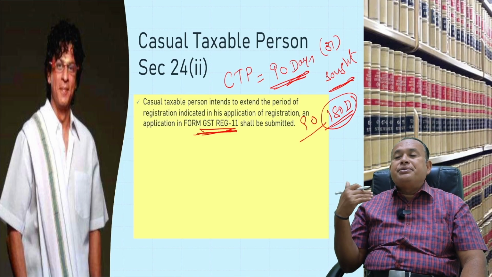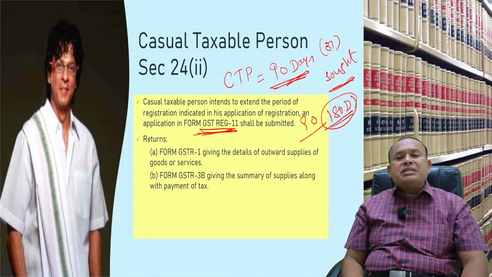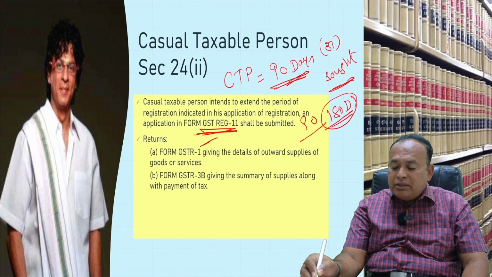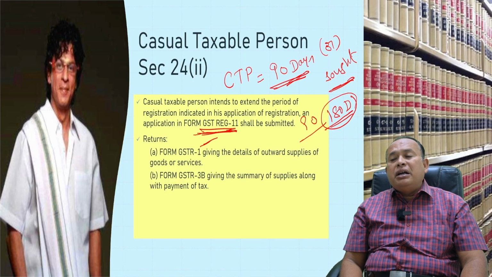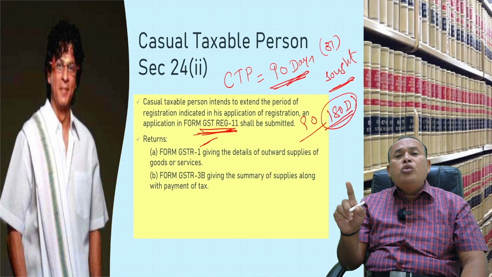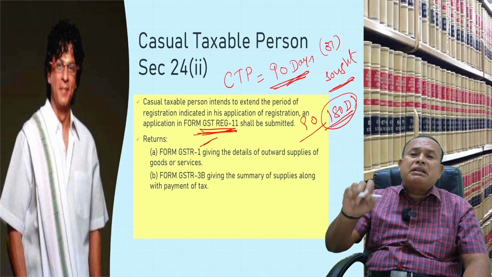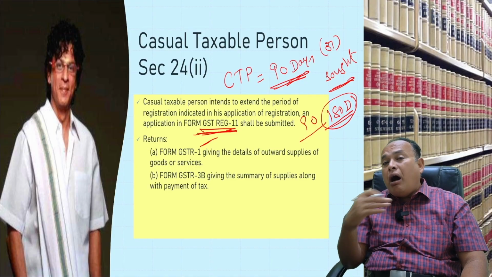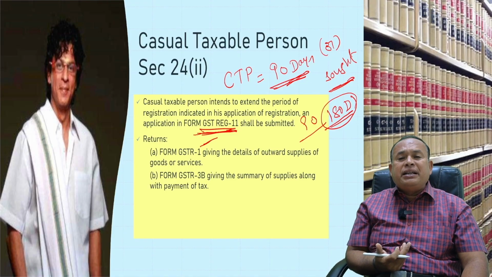Further, my dear friends, returns. What return should he submit? Not GST REG 1, sir. GST REG 1 is supposed to be submitted for registration. Once you obtain the certificate of registration, he should submit Form GSTR 1. R stands for return.